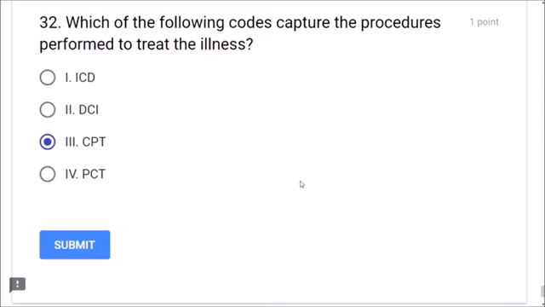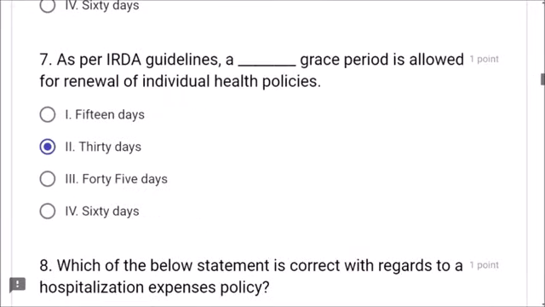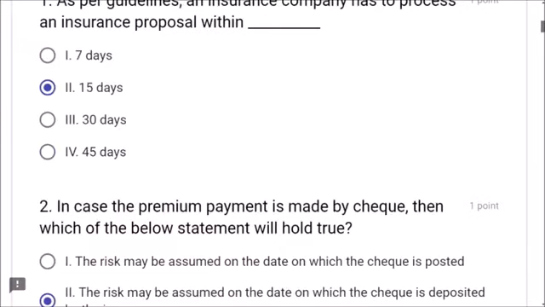Dear friends, in your original exam, that is IC 38, you will have 50 questions overall, but from health insurance, I have taken 32 important questions and made a question paper. Before submitting, it is better to go back and check all the answers. If some questions are not attempted, please attempt or tick some answer. There is no negative marking.